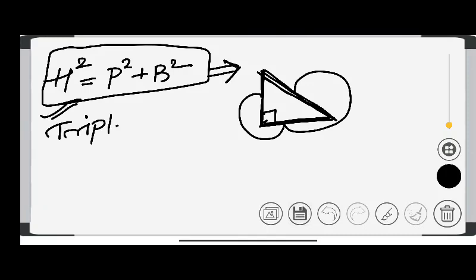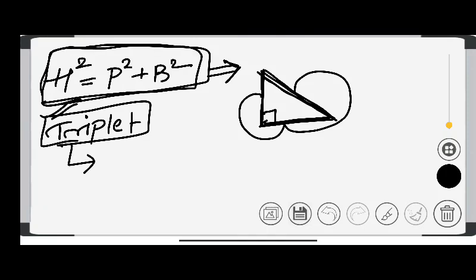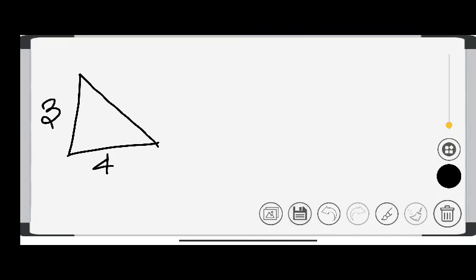What are triplets? Triplets are the numbers which are derived using the Pythagoras theorem. For example, let's give a value. This is 3, this is 4. So you should apply the Pythagoras theorem. This one is hypotenuse, this one is base, and this one is perpendicular, right?